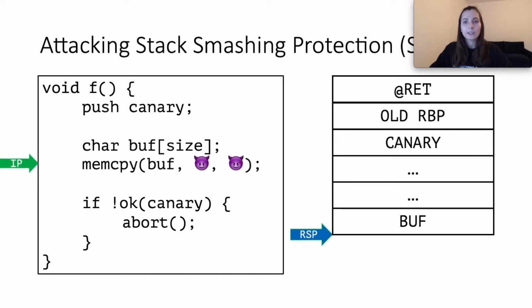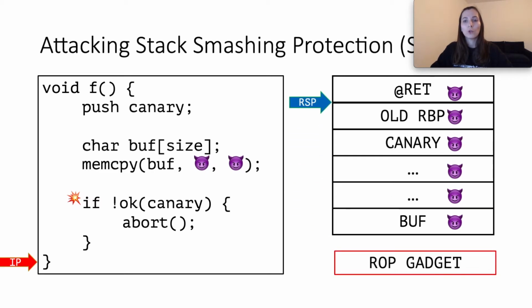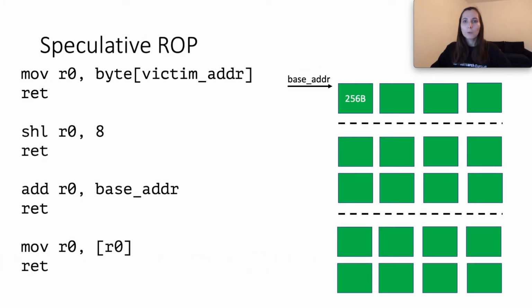By copying attacker data in the buffer without proper size checks, the stack contents is controlled by the attacker. Normally, the canary check instruction aborts the execution. But in this case, the CPU mispredicts the canary check and therefore starts executing the wrong program path speculatively. At function return, the control flow is redirected towards the ROP gadgets. The whole purpose of the speculative control flow hijack is to direct the victim process to attacker-controlled code speculatively.